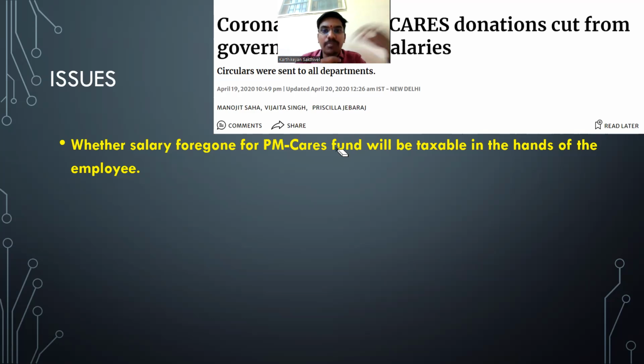Instead of me receiving the money and giving it to the temple, you directly give it to the temple. So what does that mean? I'm just directing the employer to use my income. Correct? So basically that is your income and it should be included in your hands as income from salary. Whether you forgo it or not, it is not a problem.